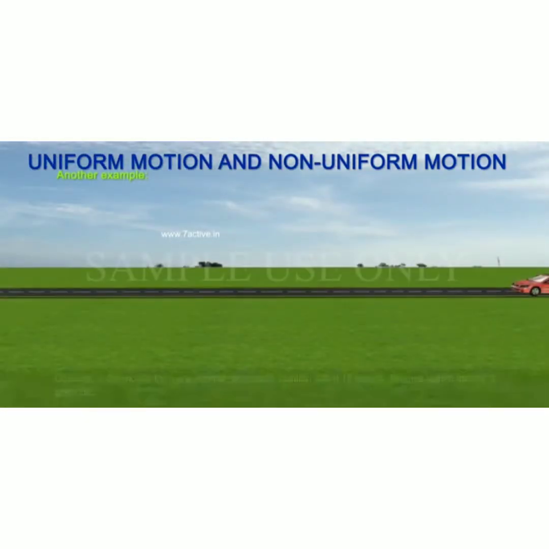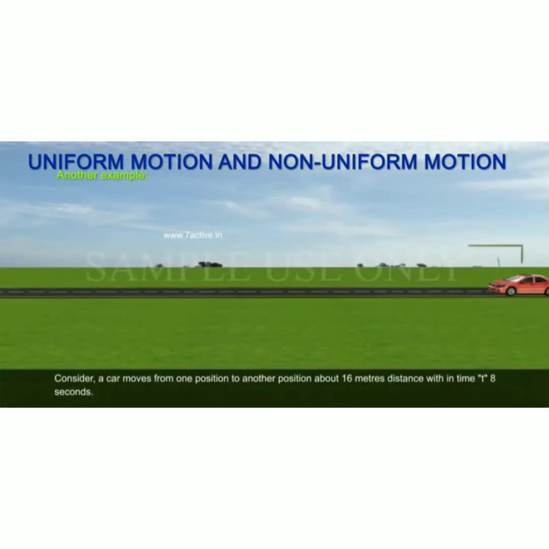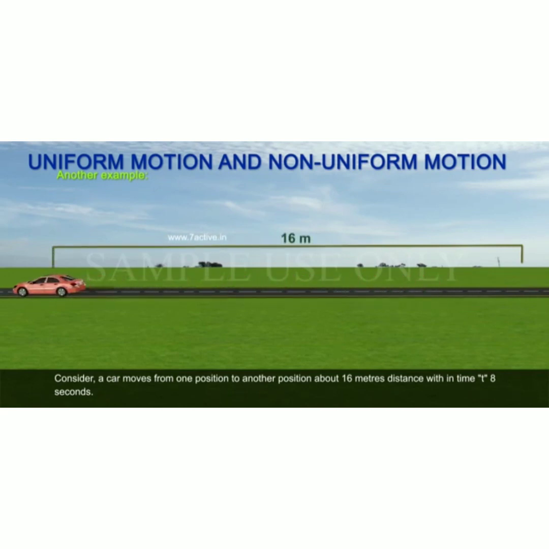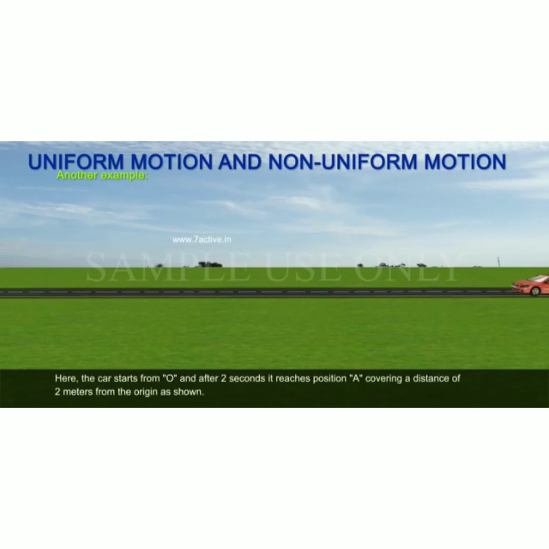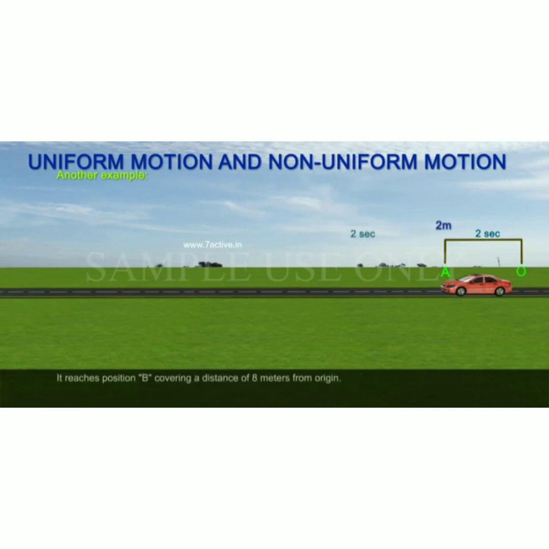Another example. Consider a car moves from one position to another position about 16 meters distance within time t 8 seconds. Here, the car starts from O and after 2 seconds it reaches position A covering a distance of 2 meters from the origin as shown.